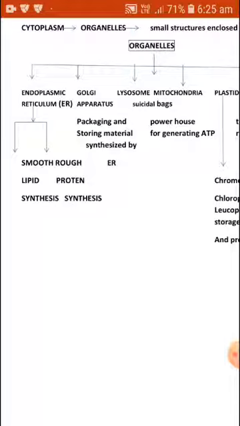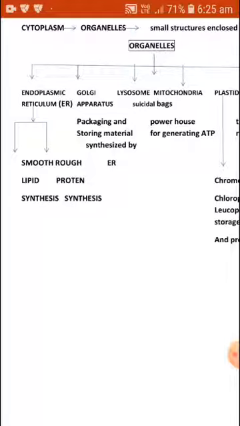If you draw a sketch of all these organelles, they are really very easy, but you need to know its structural components and how it looks and how it's present in the cell. Now, the first organelle that we are going to talk about today is the endoplasmic reticulum. In short, it is known as ER.